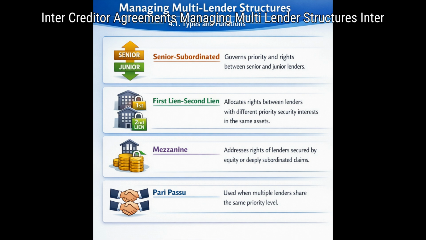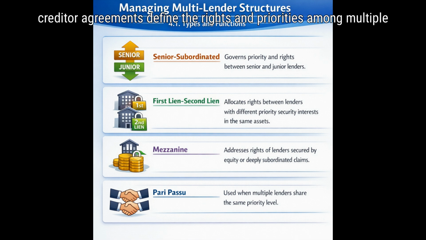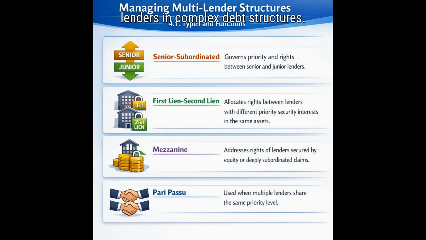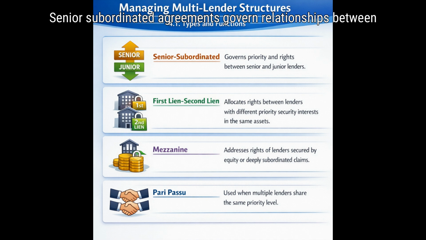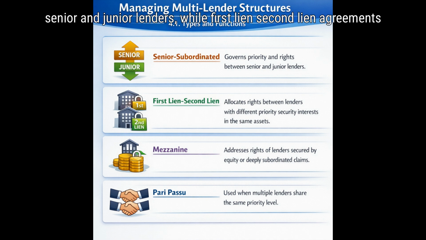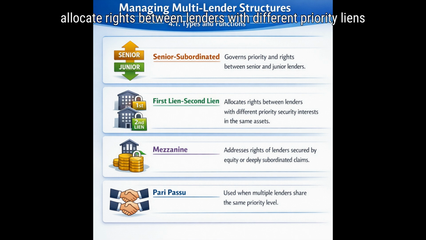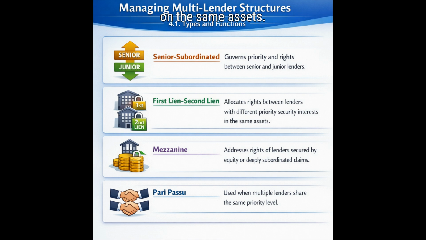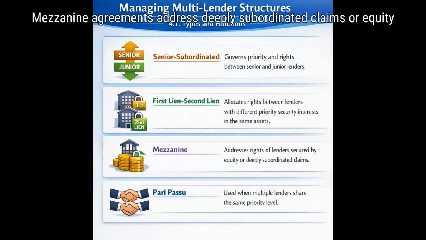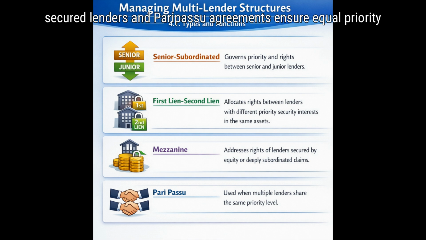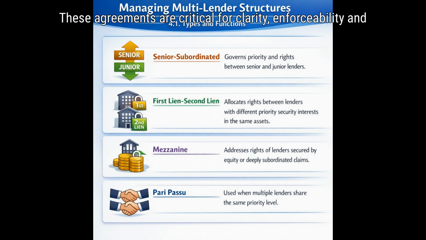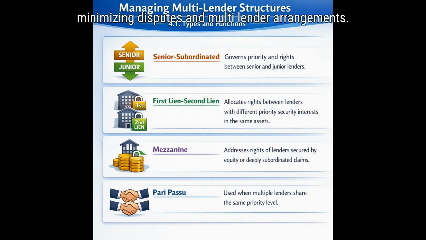Intercreditor agreements. Managing multi-lender structures. Intercreditor agreements define the rights and priorities among multiple lenders in complex debt structures. Senior subordinated agreements govern relationships between senior and junior lenders, while first lien, second lien agreements allocate rights between lenders with different priority liens on the same assets. Mezzanine agreements address deeply subordinated claims or equity-secured lenders, and pari passu agreements ensure equal priority among lenders. These agreements are critical for clarity, enforceability, and minimizing disputes in multi-lender arrangements.